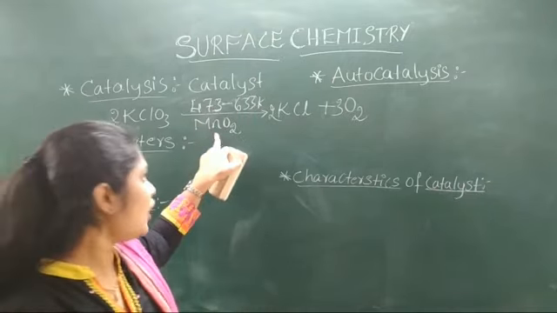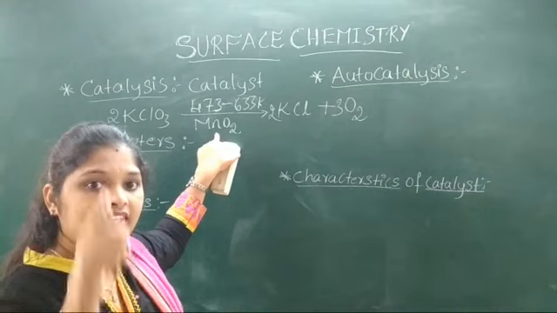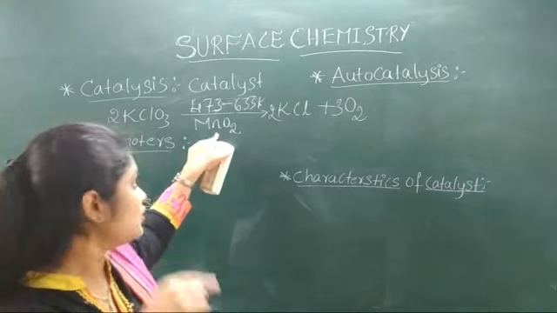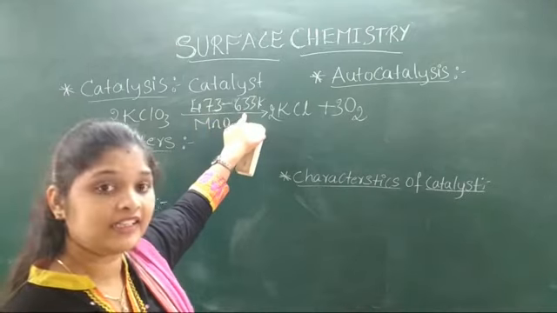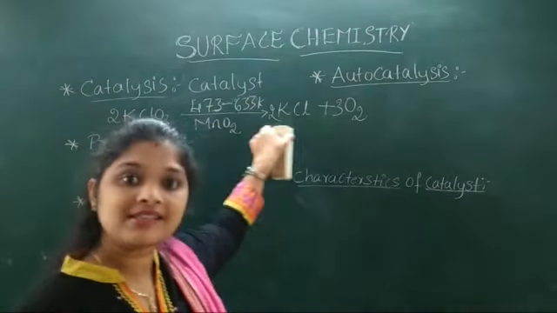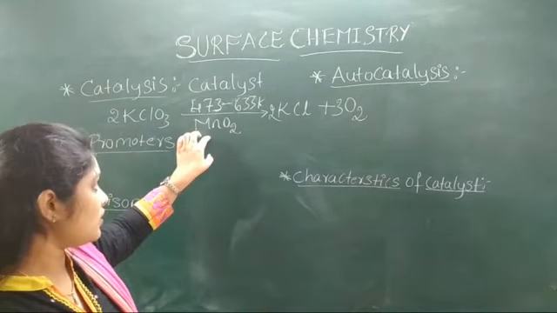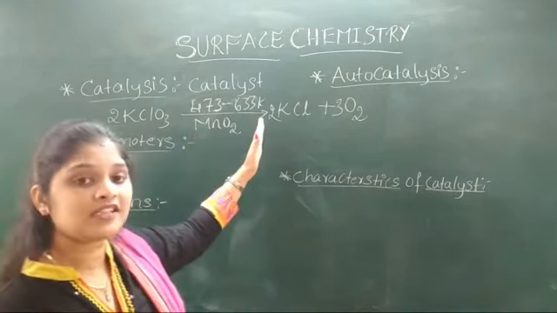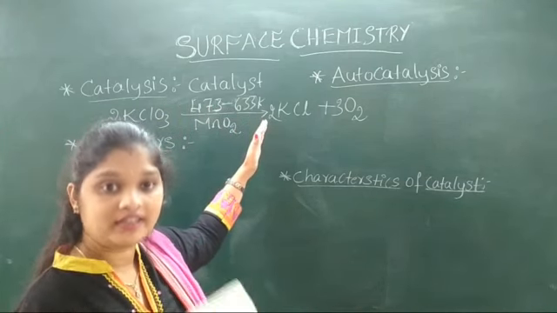After the addition of manganese dioxide, the decomposition temperature is reduced to 473 to 633 Kelvin, and it gives dioxygen at this temperature. It means after the addition of manganese dioxide, this reaction is altered. That means its rate of reaction is altered.